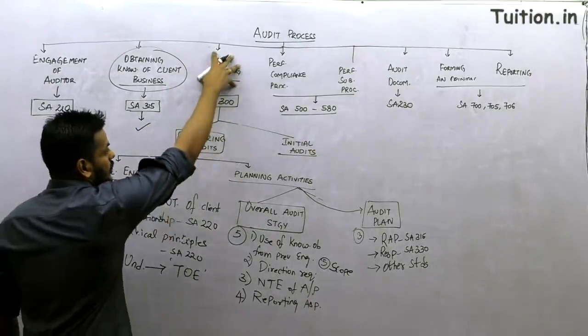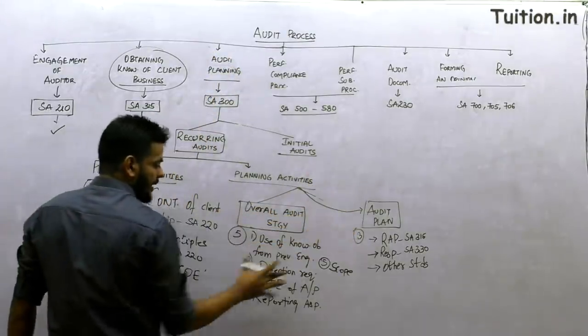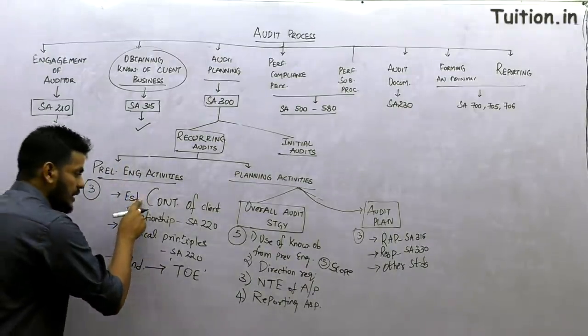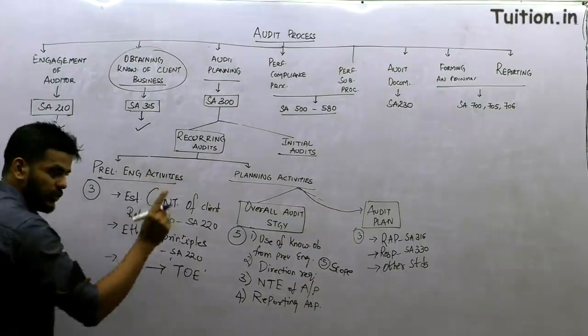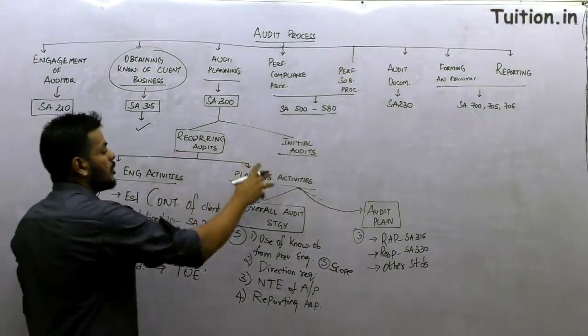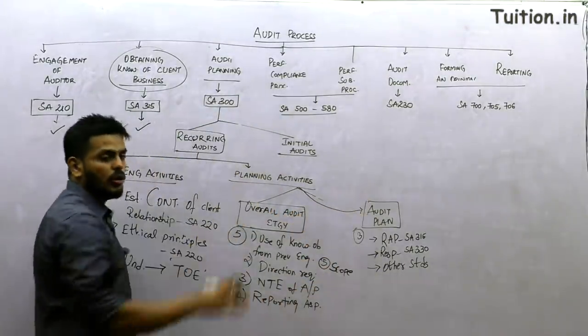So Standard number 300 on audit planning deals with recurring audits. This whole stuff is to be done every time in an audit. When you're starting an audit, establish the continuance of client relationship, ethical principles are to be checked out, and understand the terms of engagement. Then moving on to planning activities, you're drafting an overall audit strategy and an audit plan, covering all of this.